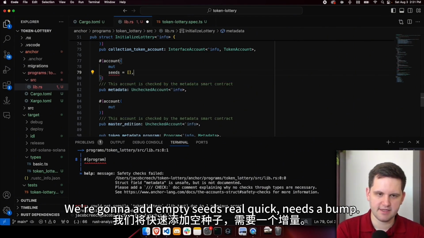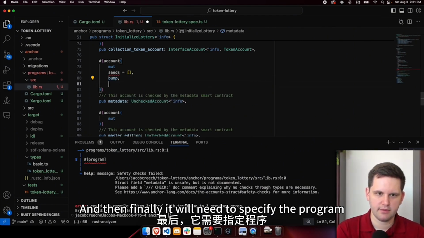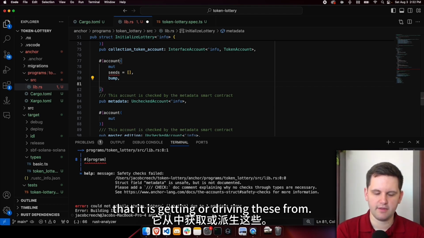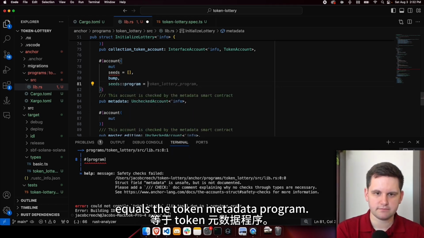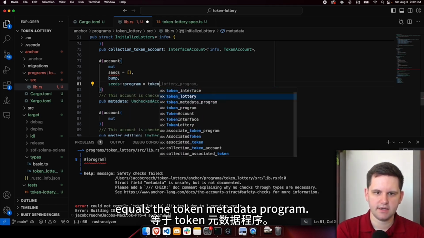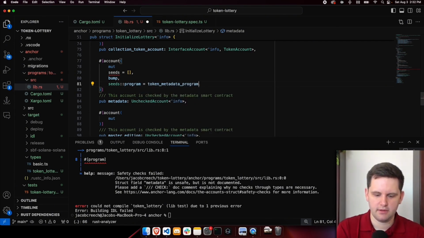We're going to add empty seeds real quick. Needs a bump. And then finally, it will need to specify the program that it is deriving these from. So this would be seeds program equals the token metadata program.